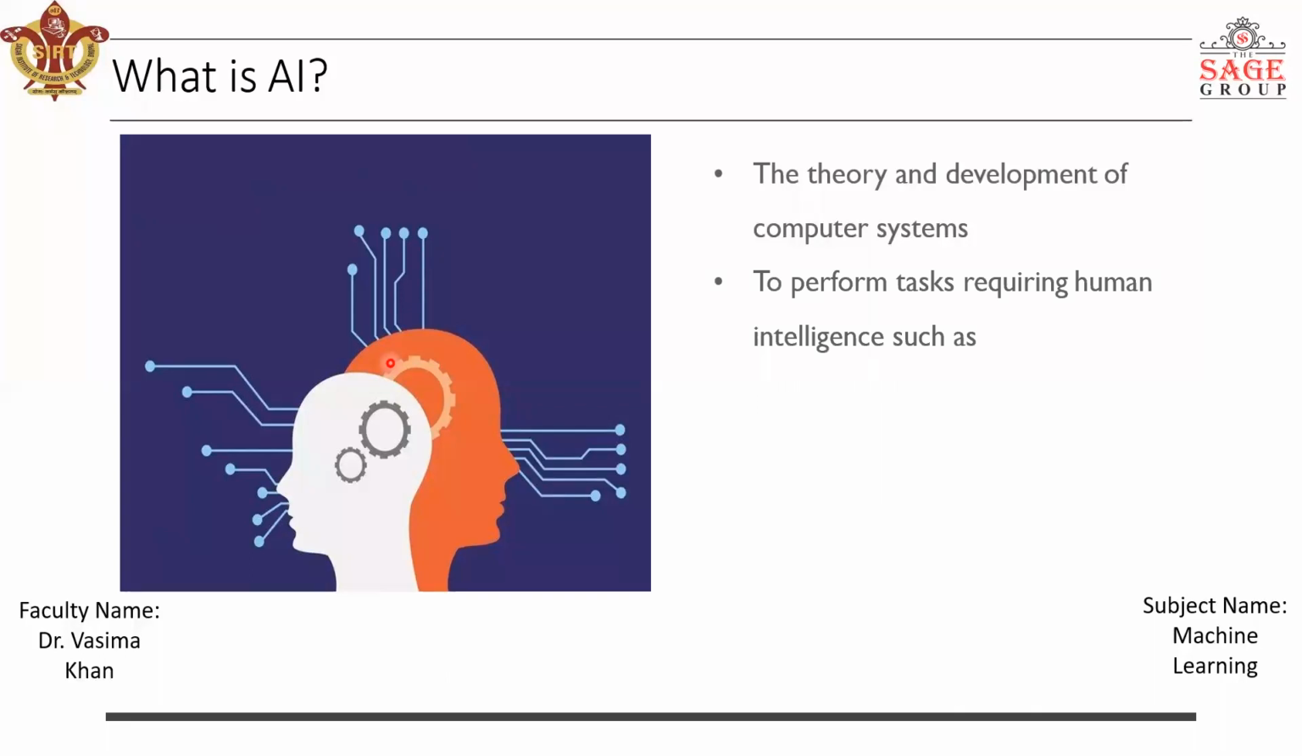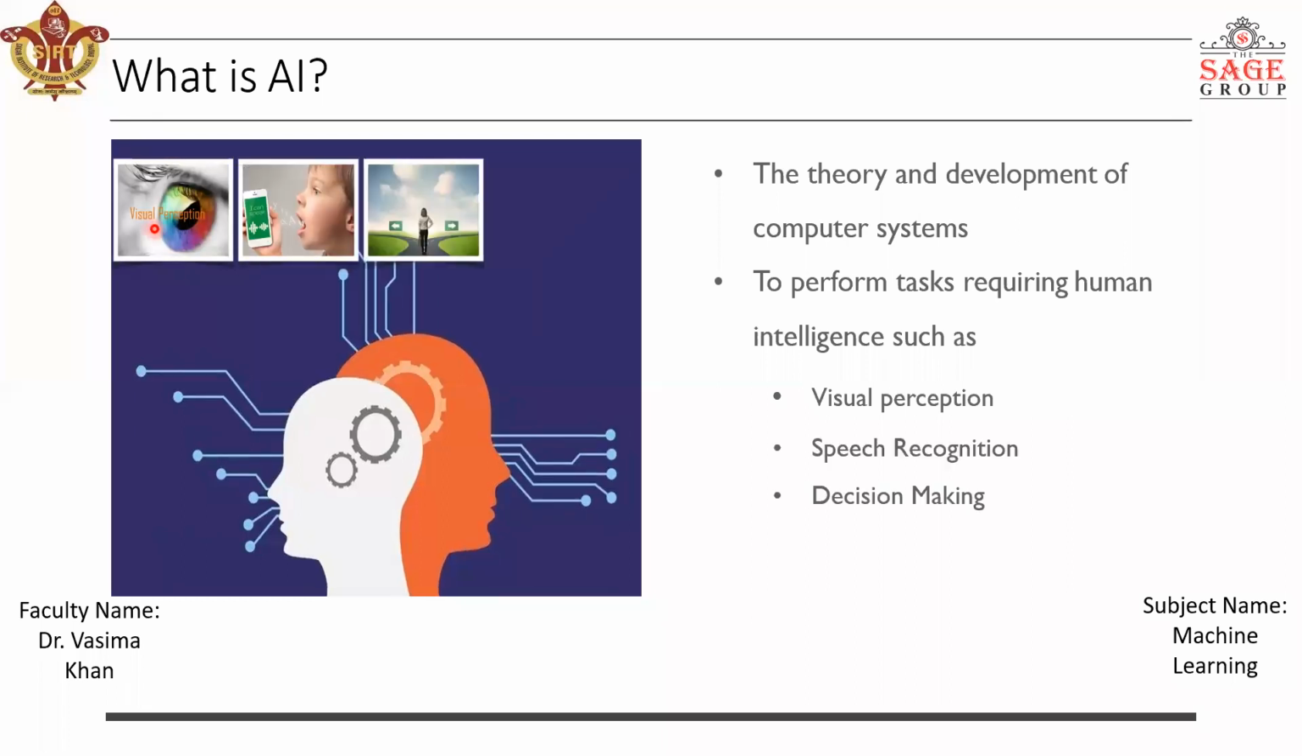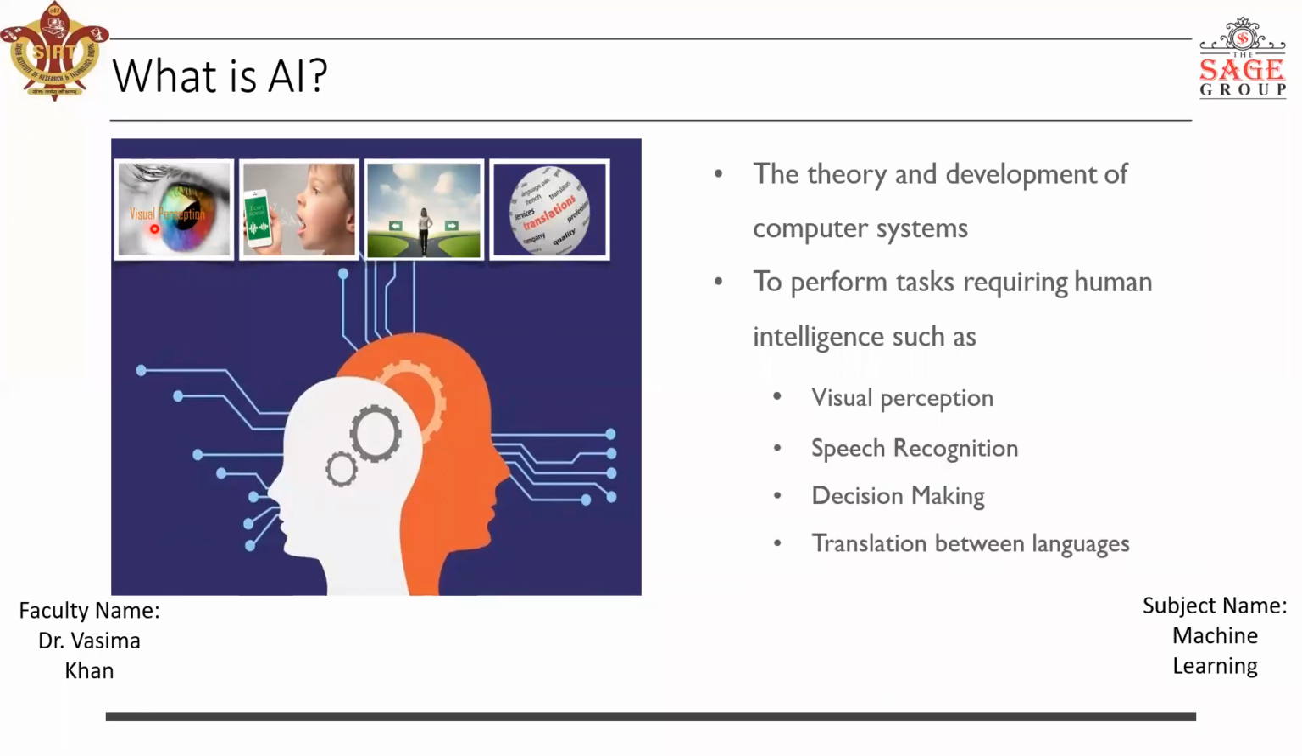To perform tasks requiring human intelligence, such as visual perception, speech recognition, decision making, translation between languages, these are all the things which, if we are able to make any machine or computer do, then we'll say that we are in a condition to implement artificial intelligence.